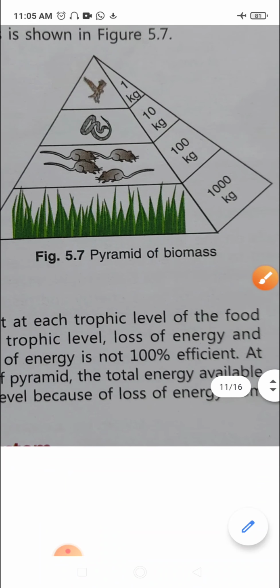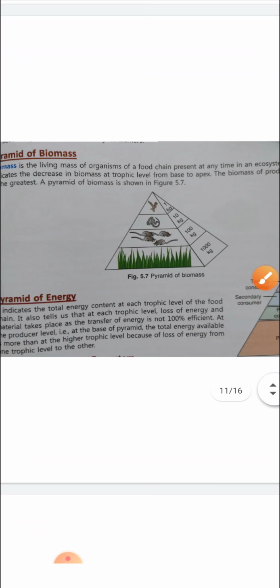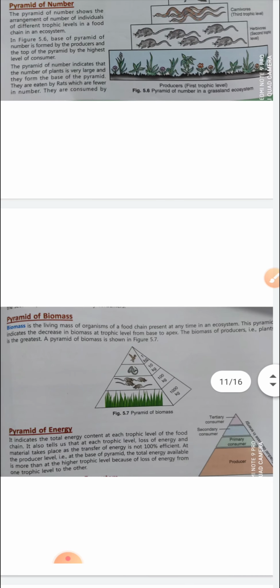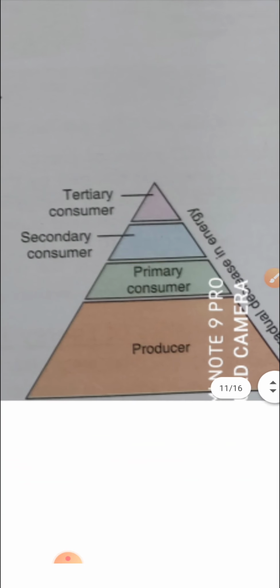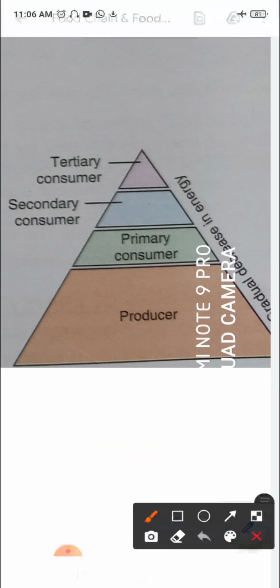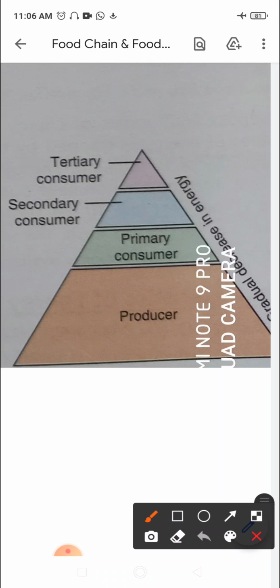Next is the pyramid of energy, right? So the next we will discuss is the pyramid of energy. Now if you look at this pyramid of energy, this indicates the total energy content at each trophic level, right? How much energy is present at each trophic level of the food chain. It also tells us that at each trophic level, loss of energy and material takes place. That means, right, the